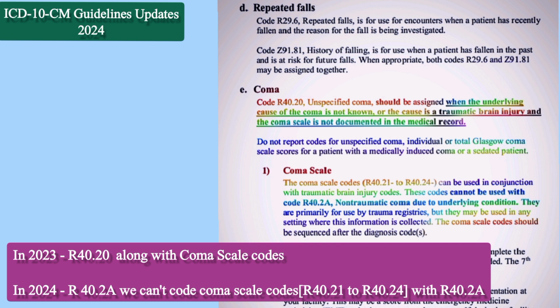We used to assign R40.20, and along with this code we can also assign the coma scale codes. The coma scale actually measures the level of consciousness of the patient, and based upon the severity of the patient we can code the coma scales.